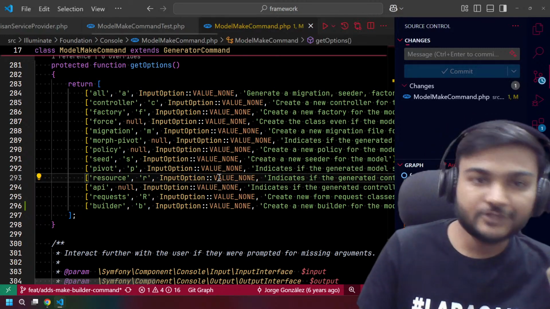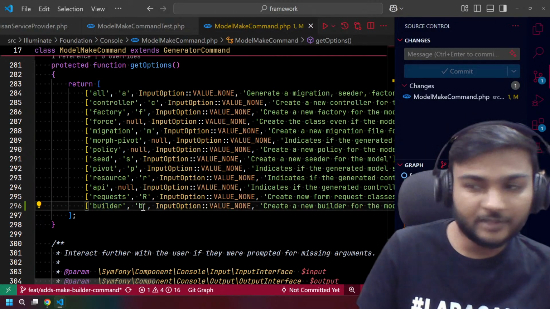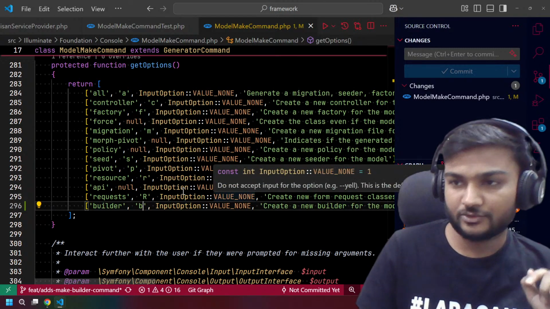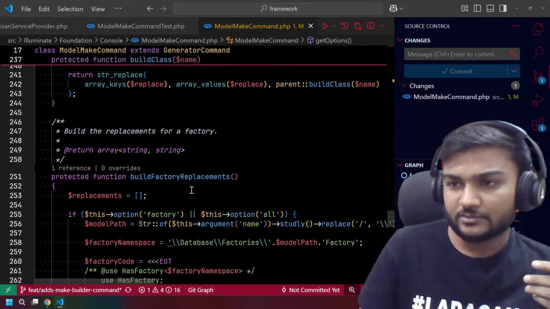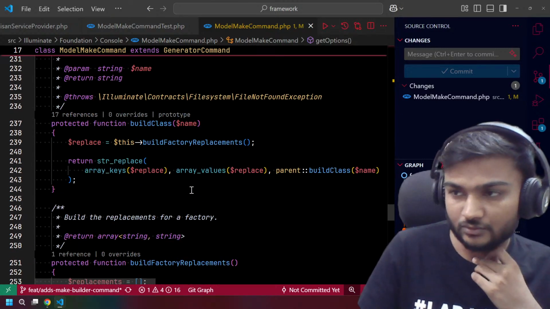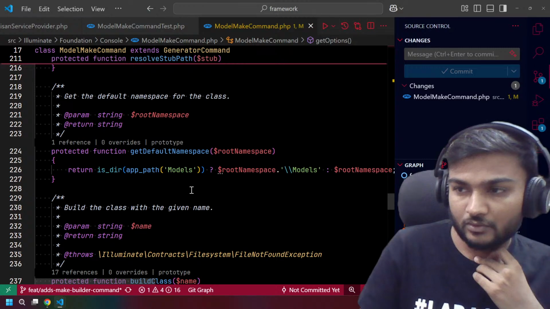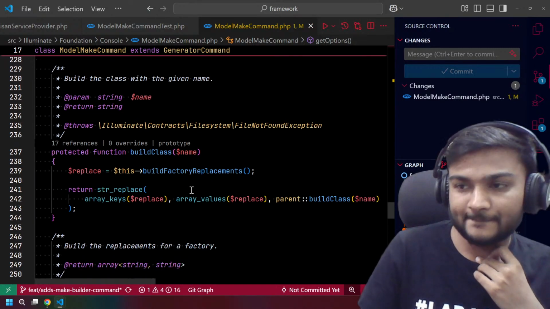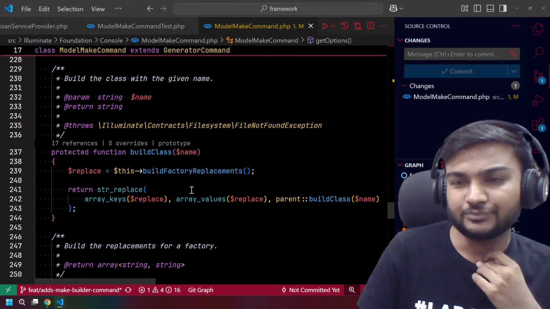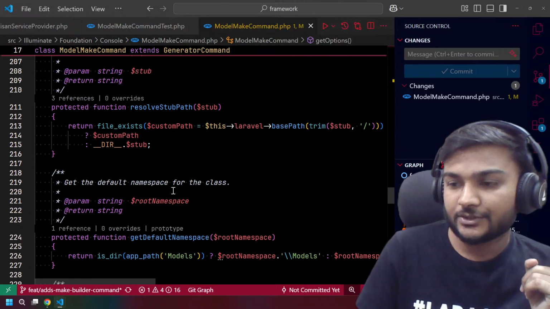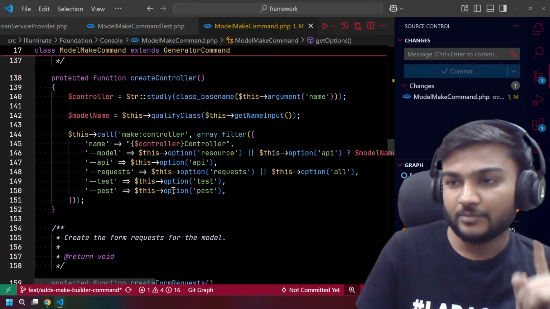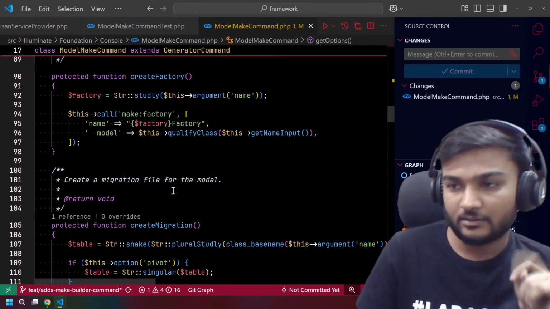So first we need to add a builder flag and a B flag, right? The B flag does not already exist, right? No, it doesn't, right? So we can add that. Then what we can do is, okay, okay, so I got it. We need to create a builder when we have the builder flag, right?